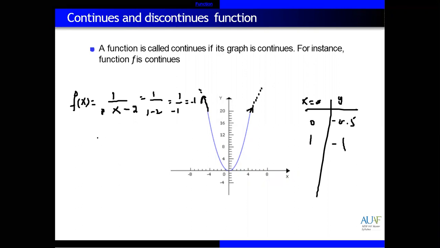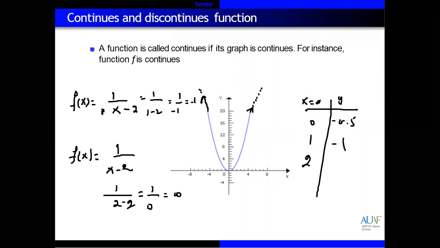But if you give x equal to 2, what will be the value? f of x is equal to 1 over x minus 2. When x is 2, it is 1 over 2 minus 2, which is 1 over 0. That is infinity, an undefined quantity, meaning we don't know.